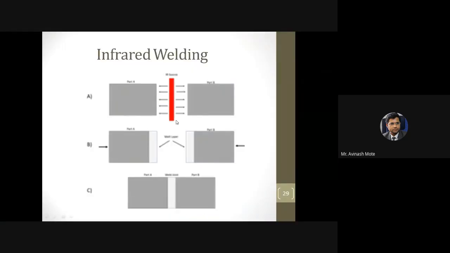Right. Okay, so the infrared source is kept close to the surface which we want to heat, and this infrared source will emit the infrared radiation. Out of that emitted radiation, some will be reflected, some will be absorbed, some will be transmitted, and then these parts are closed, brought together, and with some pressure it will be joined. Okay, so that's infrared welding.